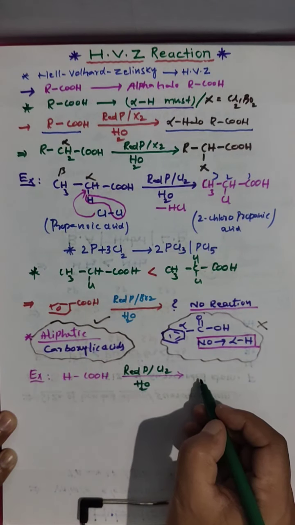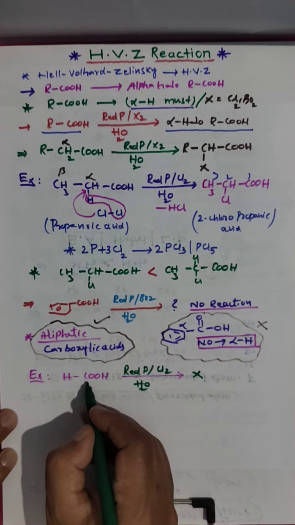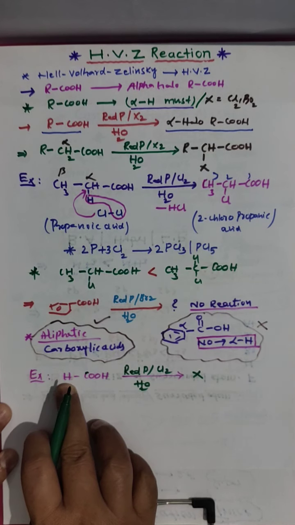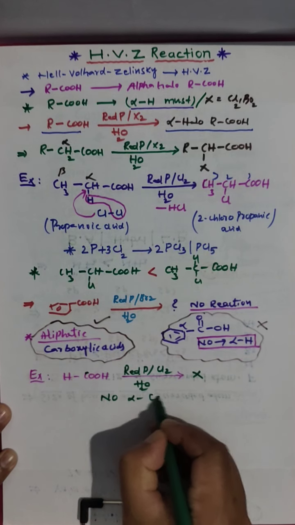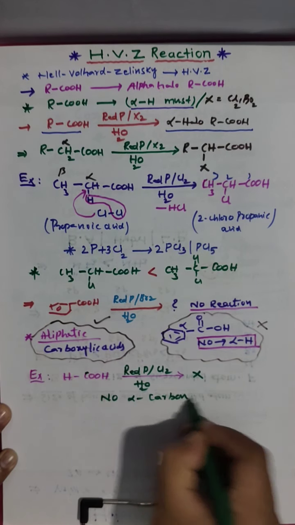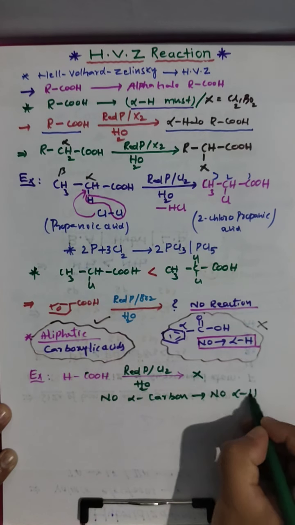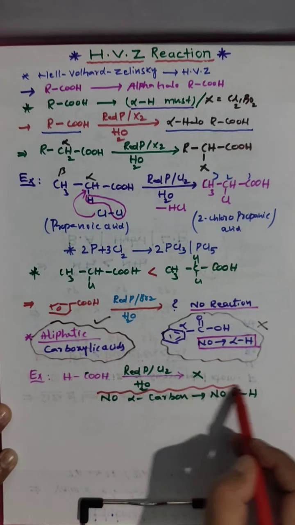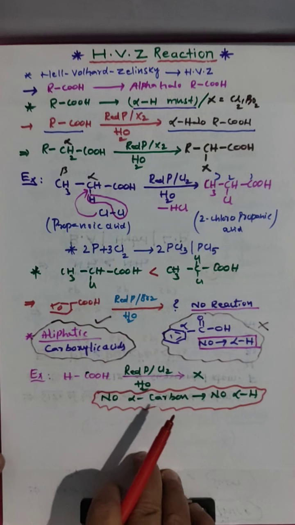What is the product? There is no product here, because there is no alpha carbon. This is a carboxylic acid group and there is no carbon beyond it. No alpha carbon means no alpha hydrogen, and no alpha hydrogen means there is no reaction here. This you have to remember.